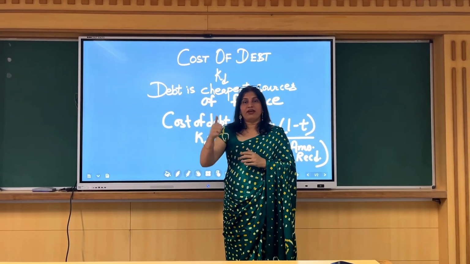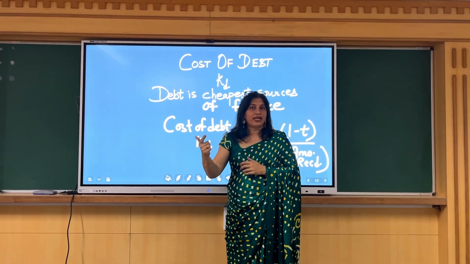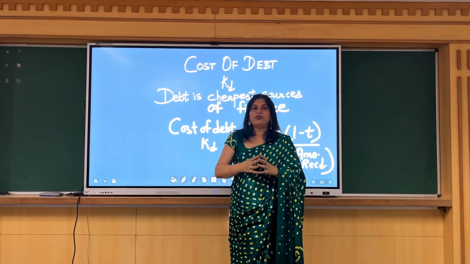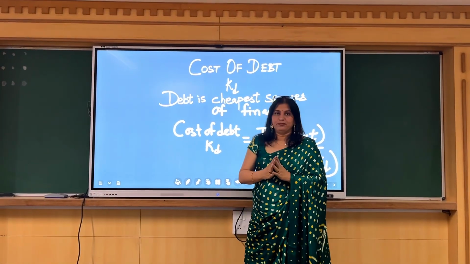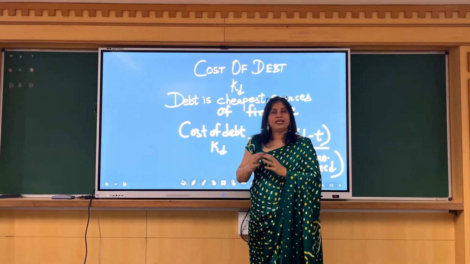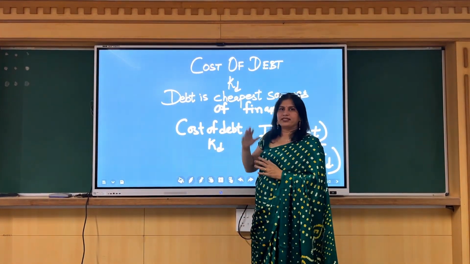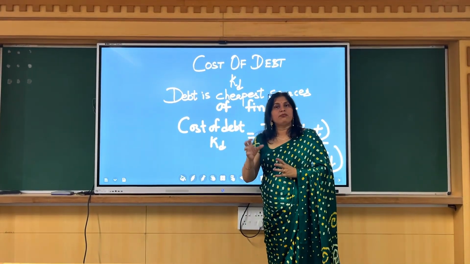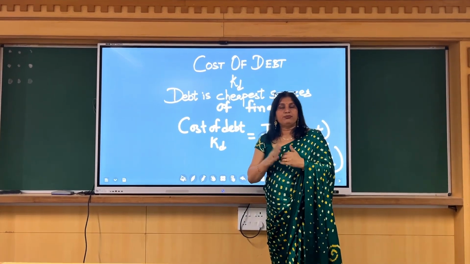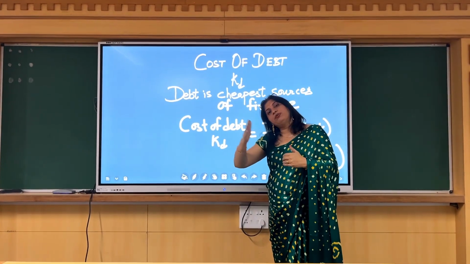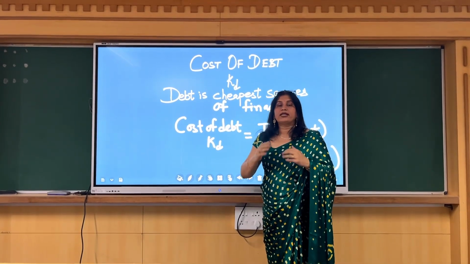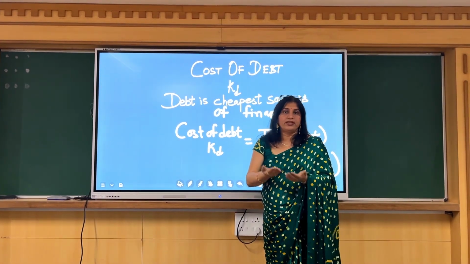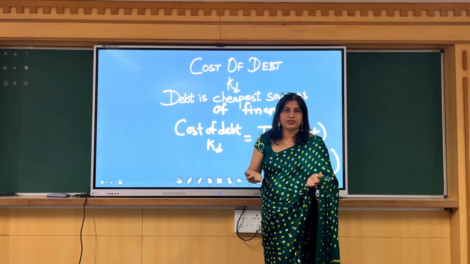So in capital, we have equity shares, we have preference shares, right? And in long-term debt, we talk about debentures and bonds. Today we are going to talk about cost of capital, and under that, specifically, we will be discussing cost of debt. What is debt? Debt is the borrowed fund on which a fixed amount of interest is to be paid for a stipulated period of time, and once the stipulated period of time is over, the company has to even return the principal back to the lender, whether the lender is an individual or an organization.